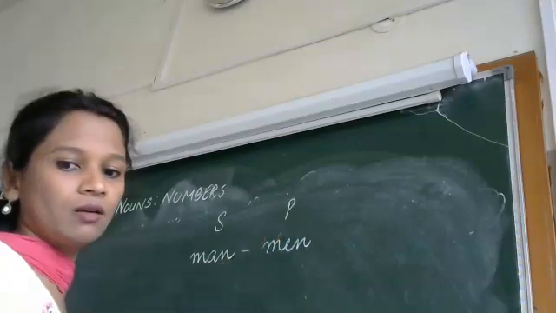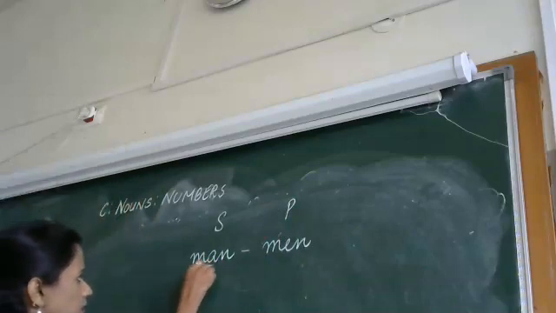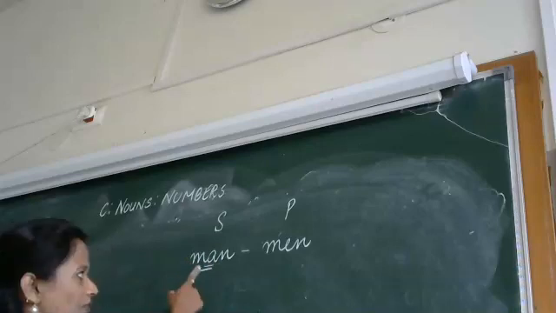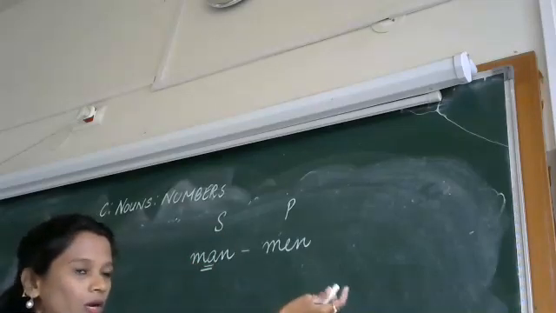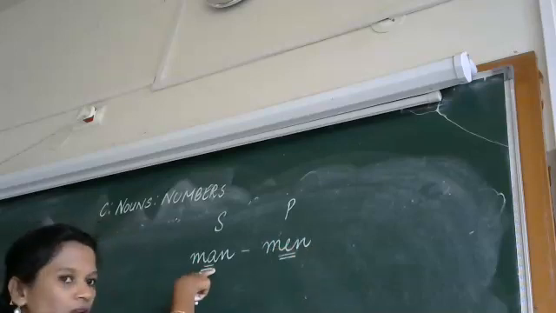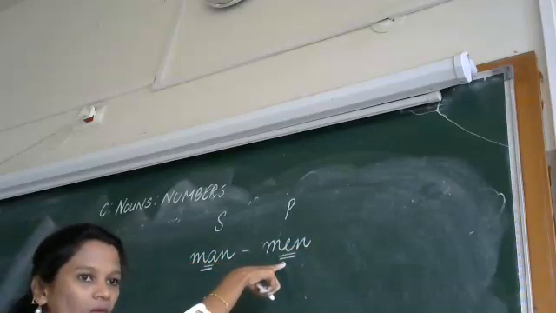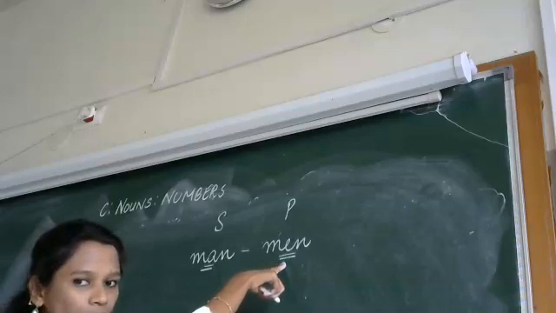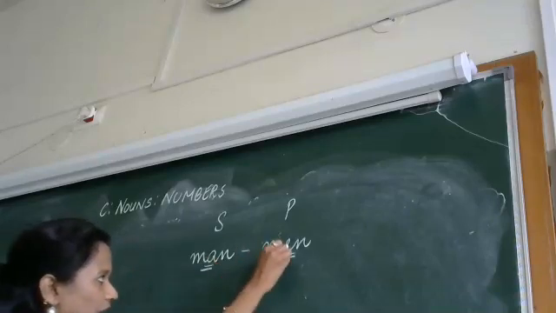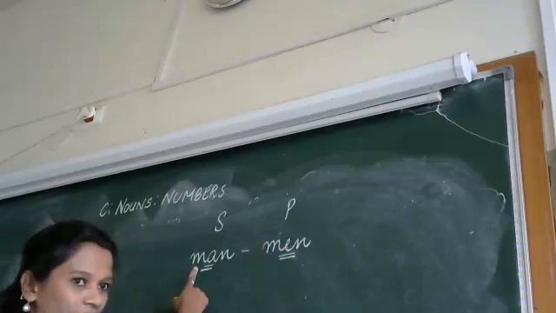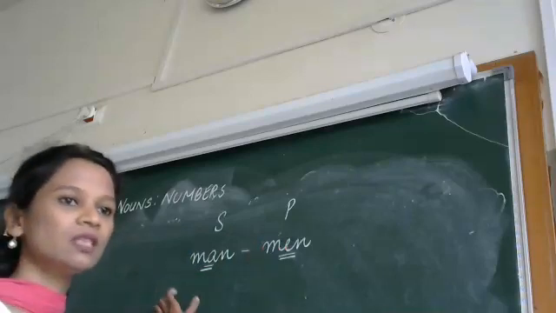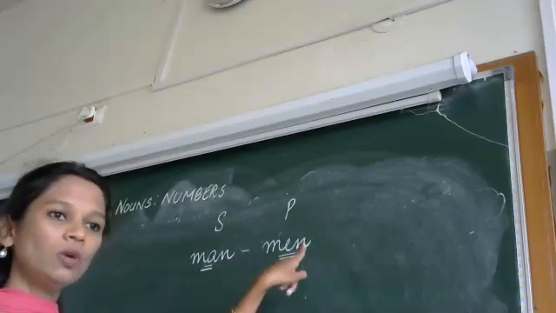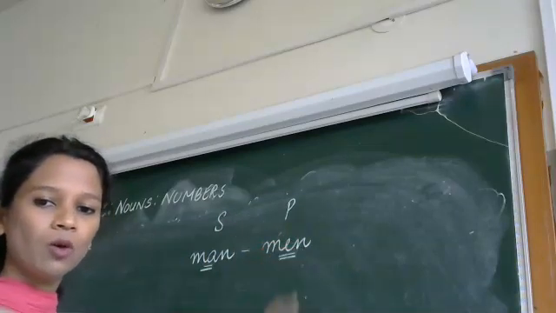Changing the inside vowel: in man we have the vowel A in the singular noun. To make it a plural noun, we change this singular vowel and add a vowel E. M-A-N, man is a singular noun. M-E-N, what are we changing? We are just changing A to E to make it a plural noun.